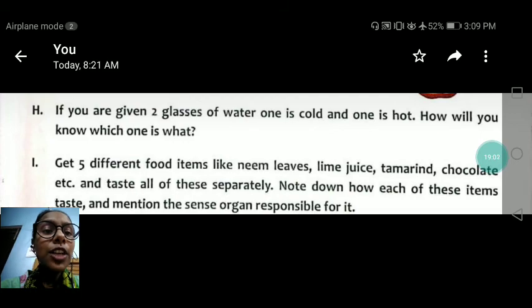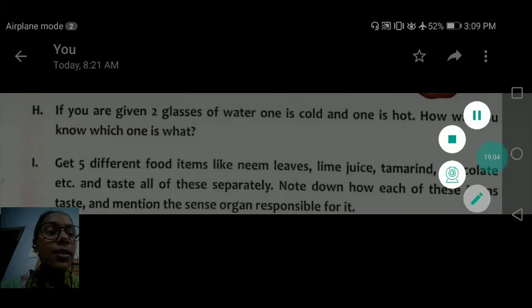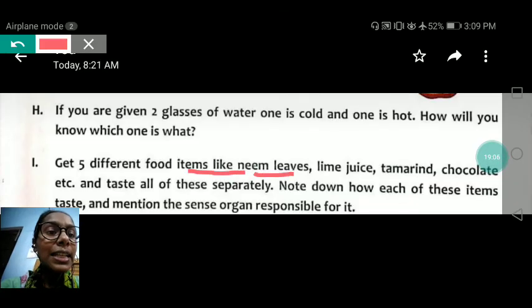Get 5 different food items, like neem leaves. When we taste the neem leaf with the help of our tongue, we can feel the taste. When we eat neem leaves, how will we feel? We will feel bitter because the taste of neem leaves is bitter. Lime juice.